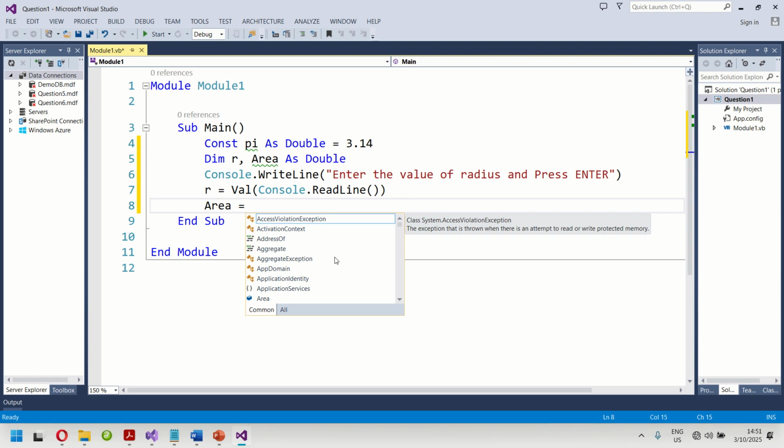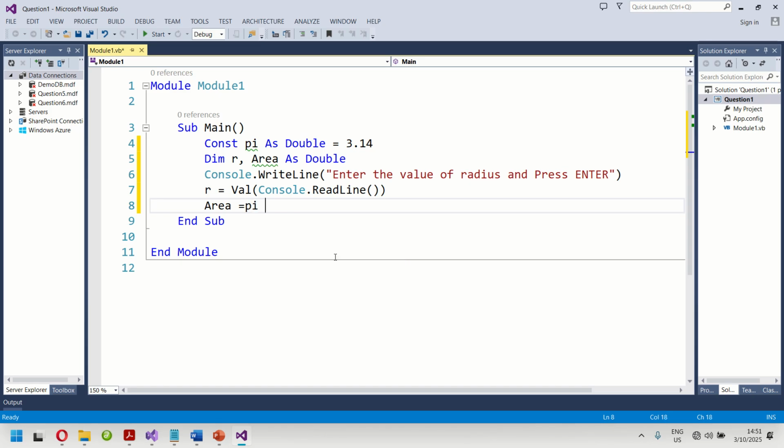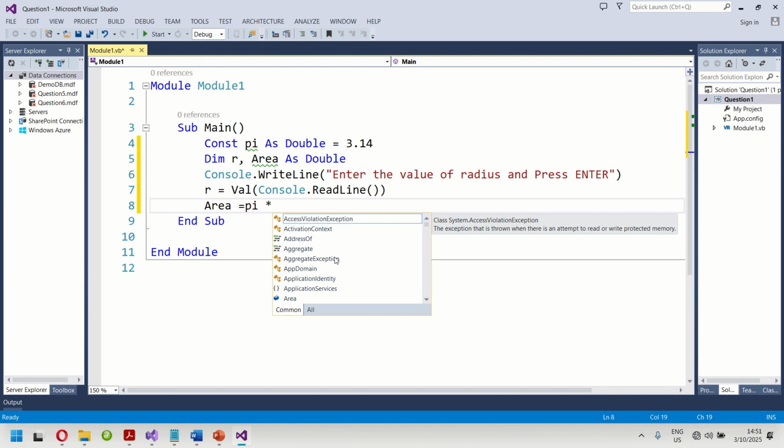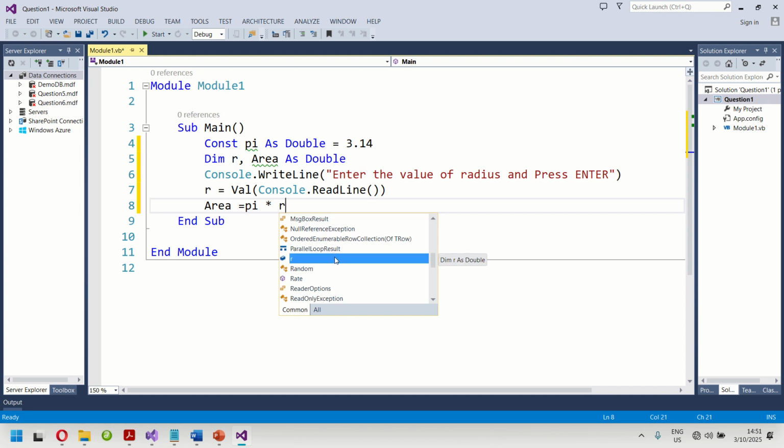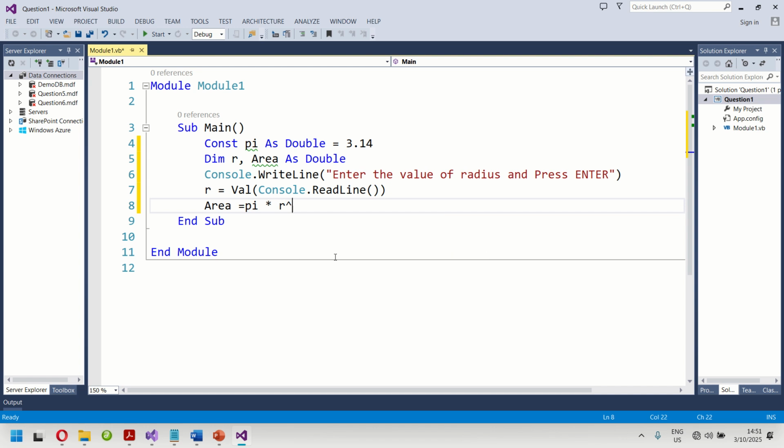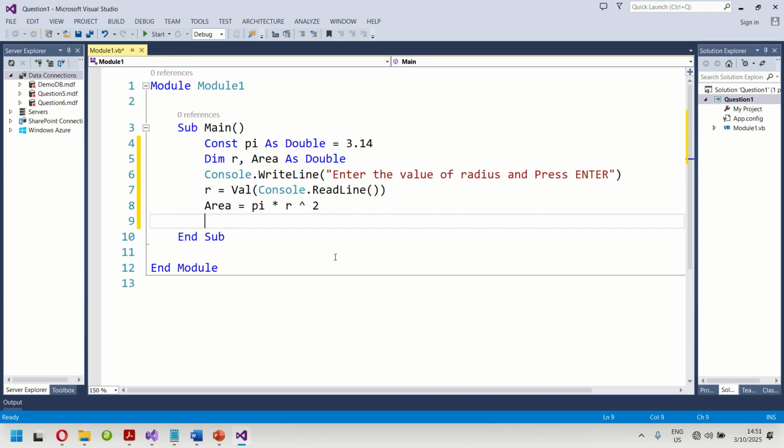So pi r squared means pi times r times r, or pi times r to the power of what? Of 2. So area equals pi times r. If you want to put r to the power of 2, you can say r squared like this. Or if you want to say r times r, still it's okay. The result will be produced.